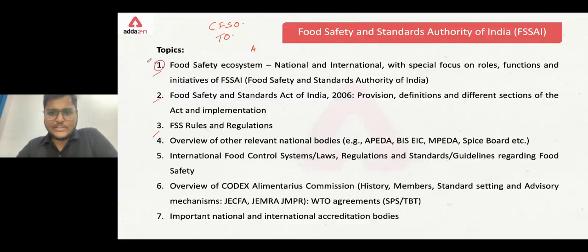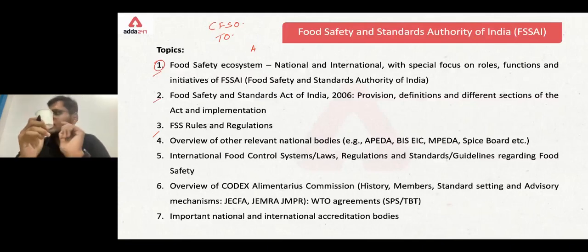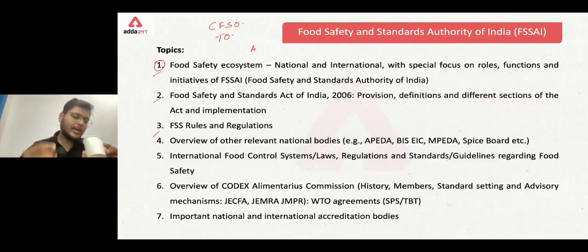Now, what exactly is the food safety ecosystem? When we're talking about food safety ecosystem, it's not just the food, it's not just the consumer. We are taking into account each and every entity that is present here. For example, I'm a consumer of the food. Let's take an example that I have a cup of coffee here. Now, this coffee exactly, is it safe or not? So, how will I know? I haven't prepared this coffee. Someone else had prepared this coffee. He or she brought me this coffee, right? So what I did, I consumed it or I drank it, right?